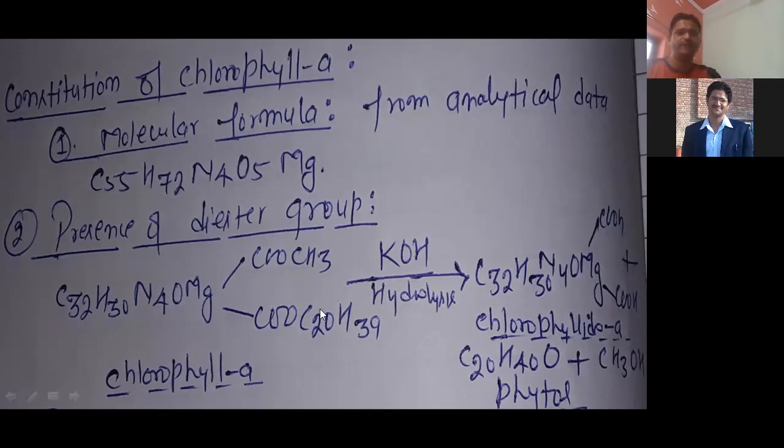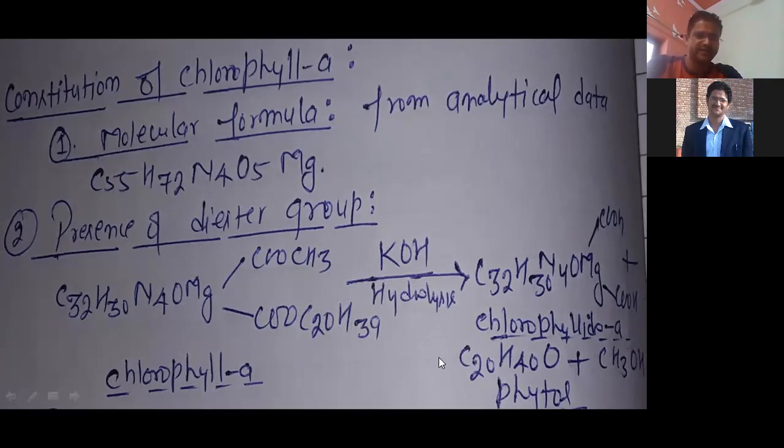So when we do basic hydrolysis in the presence of KOH, they convert into a dicarboxylic acid. This is chlorophyllide A, and along with it, they give phytol, C20H39OH, and CH3OH, methanol.